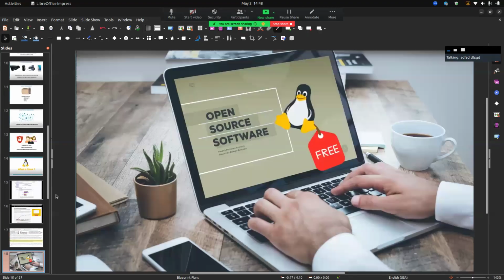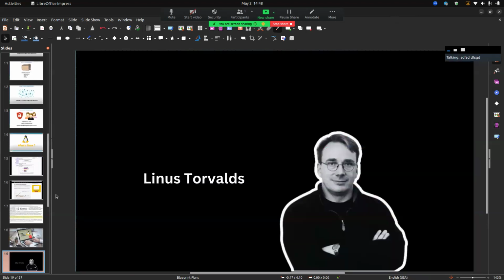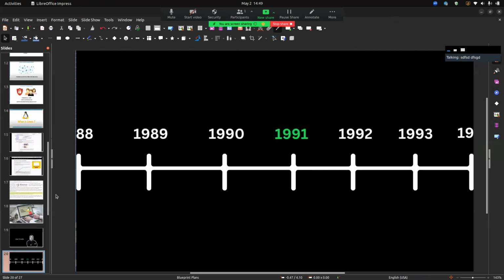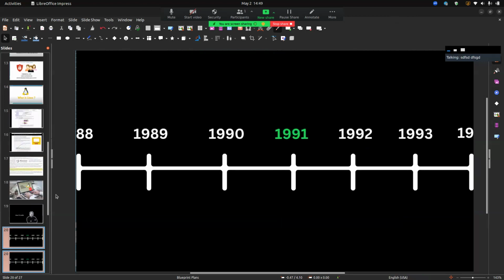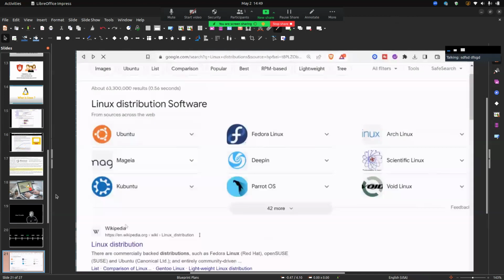The most appreciated aspect is that Linux is open source software, and you can take the source code of Linux for free. It was created by Linus Torvalds in 1991, and Linux is very popular.